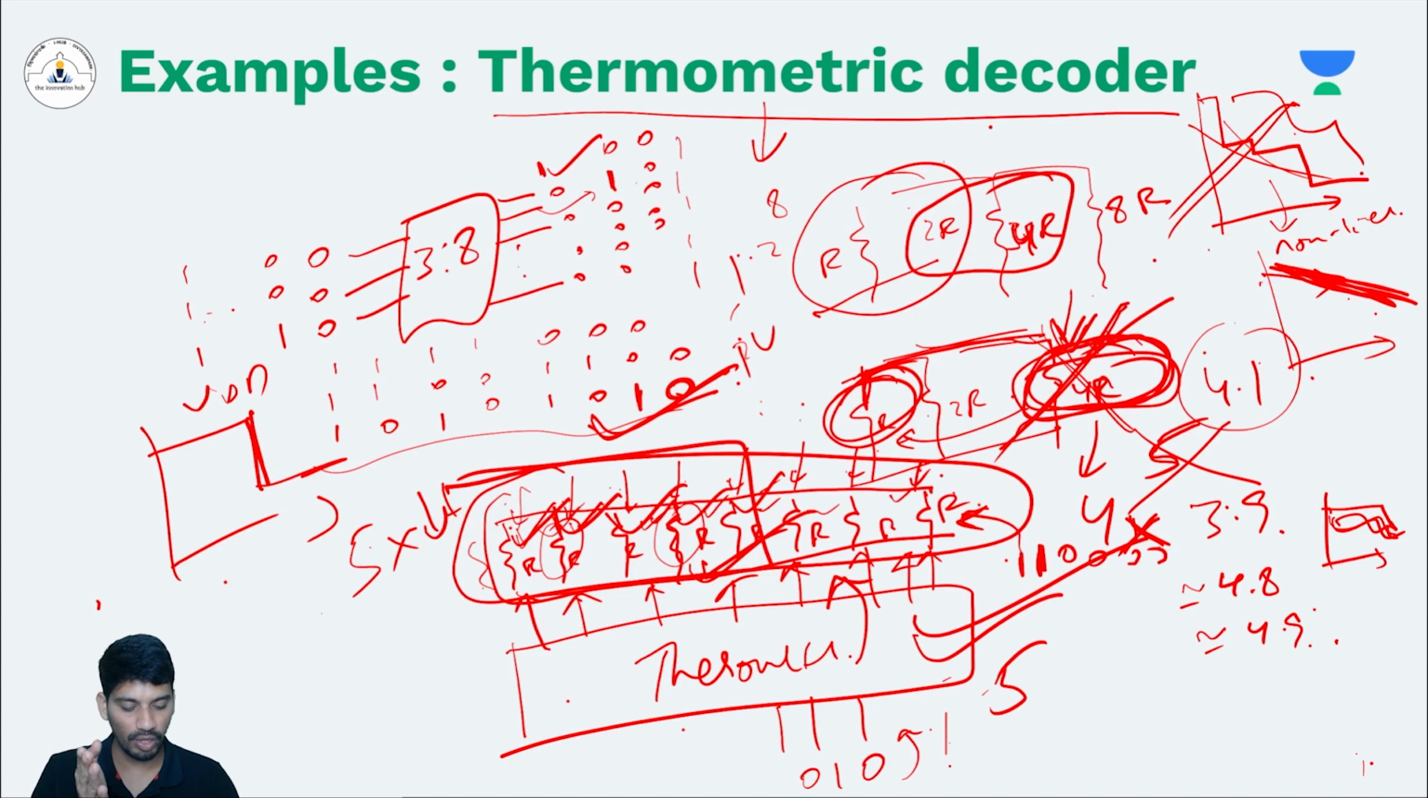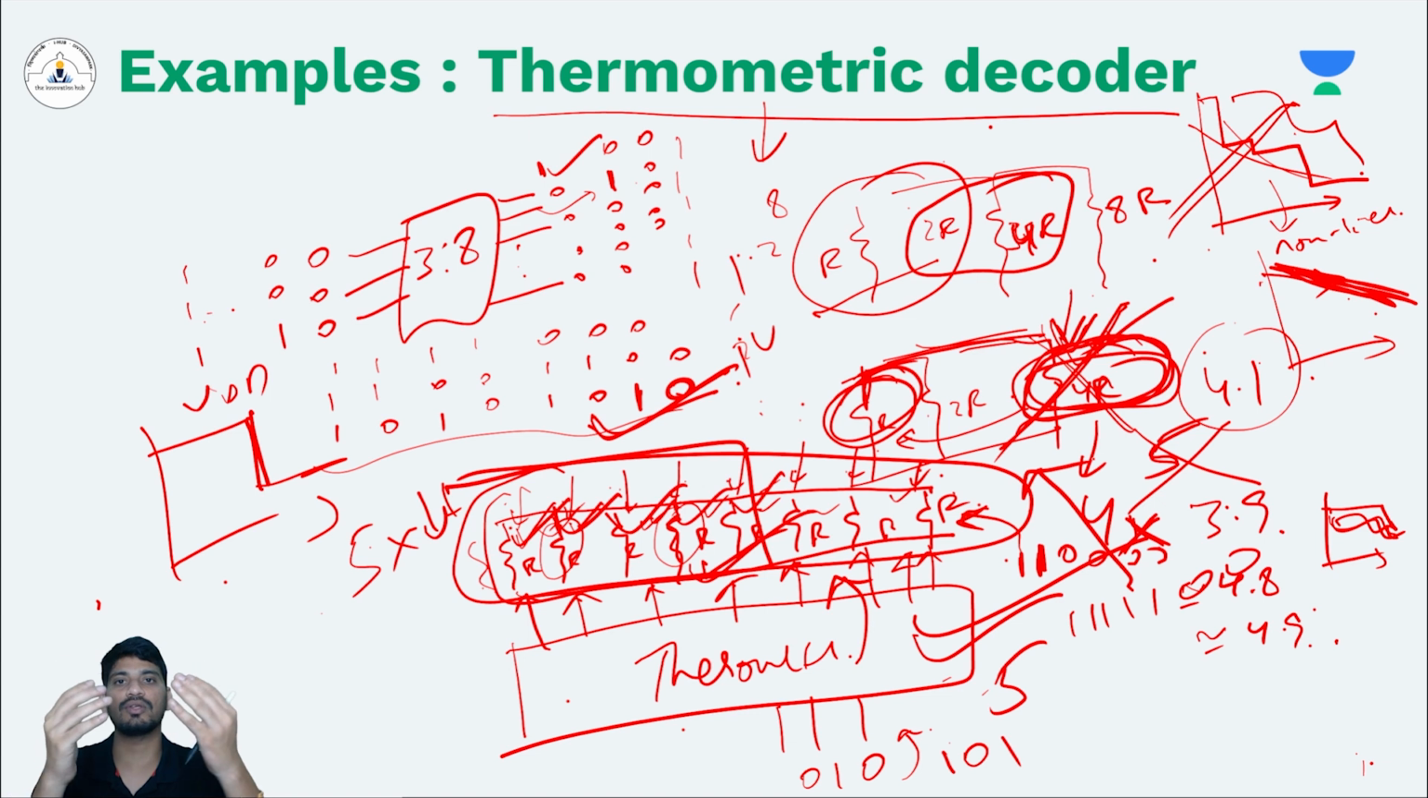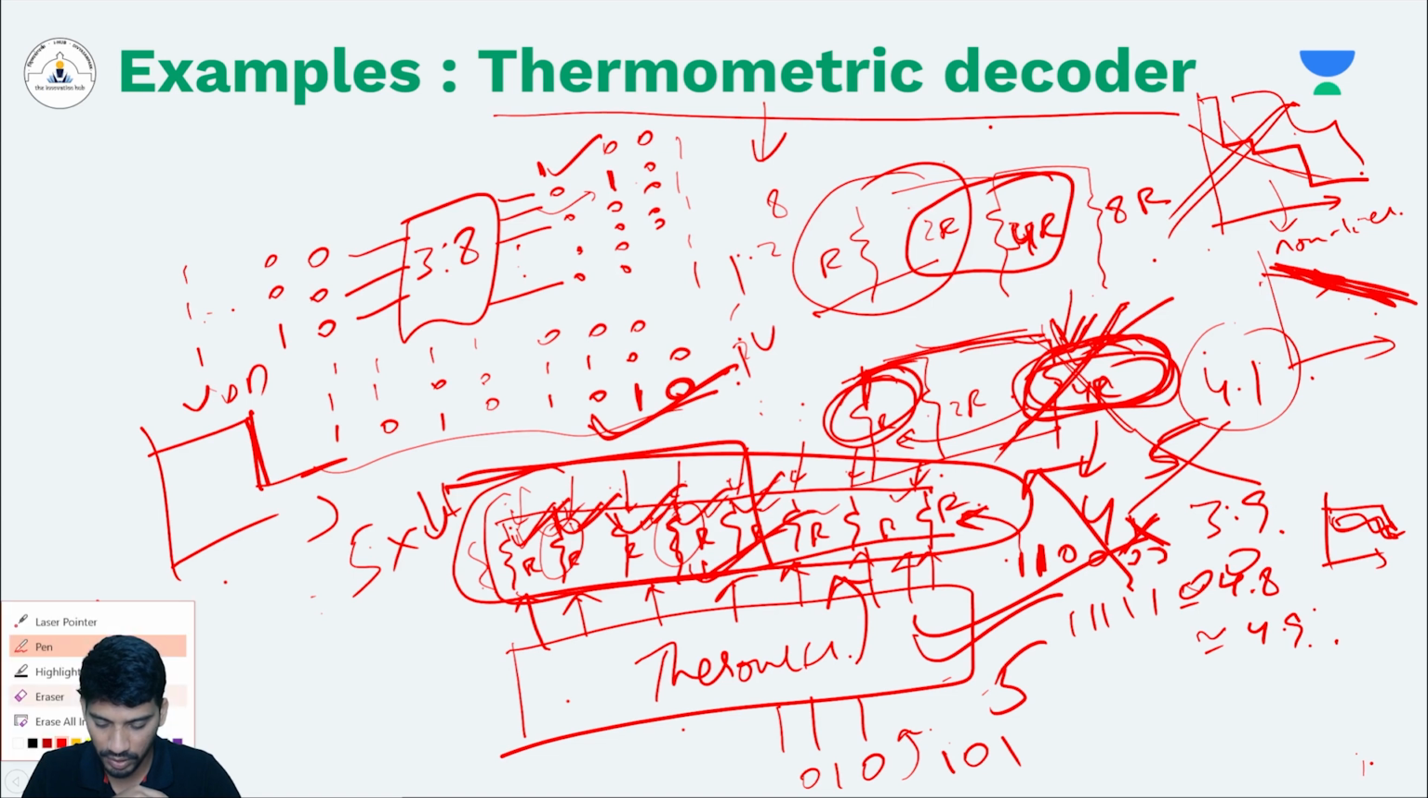Similarly, if you have code of 5, 1, 0, 1, then 5 ones will come from the thermometric decoder and it will give as a control signal to your ladder and 5 stages will conduct. So 5x reduction you get. That is how you can design a very linear DAC. Okay, now we have seen the application of thermometric decoder.